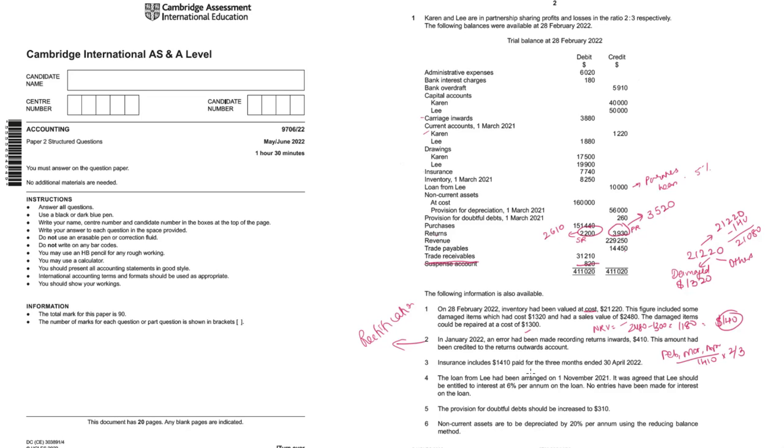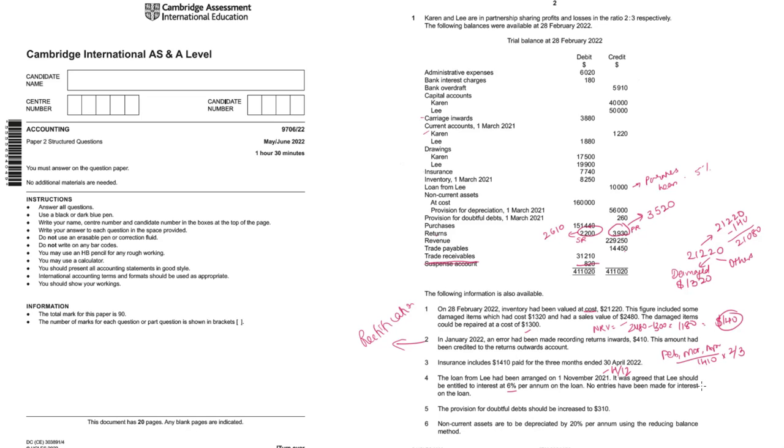The loan from Lee had been arranged on 1st November. If it is arranged on 1st November, it means it is used for November, December, Jan and Feb. Just 4 months out of 12. It was agreed that Lee should be entitled to interest at 6%. Interest rate is given. So we'll consider this.